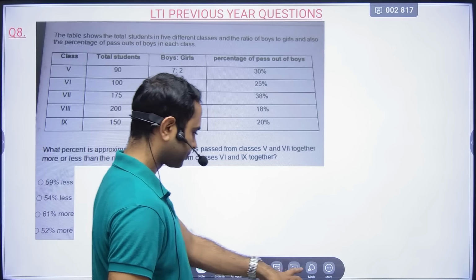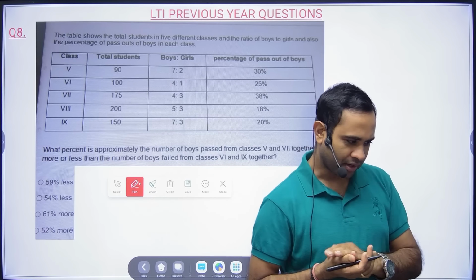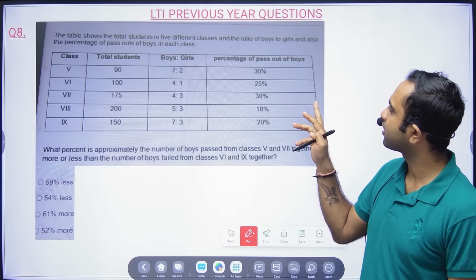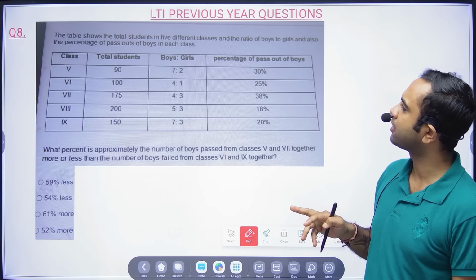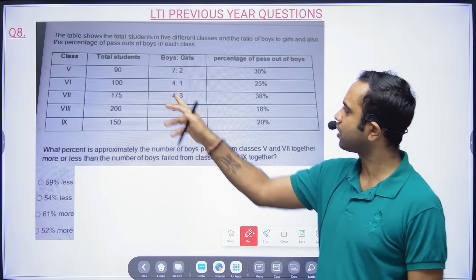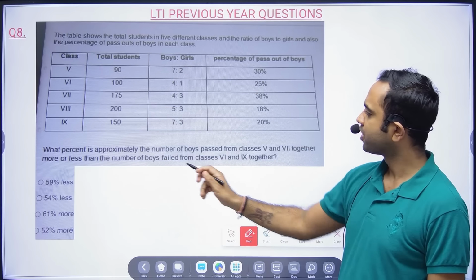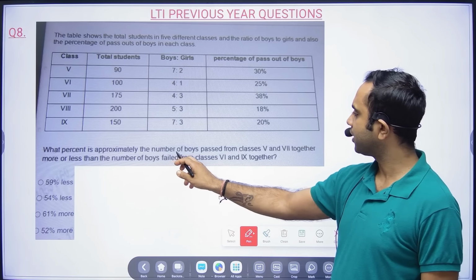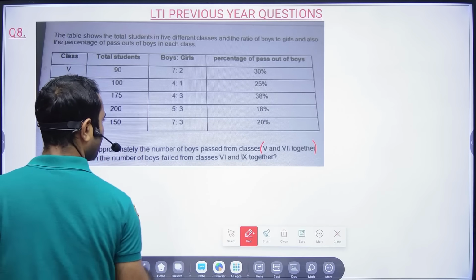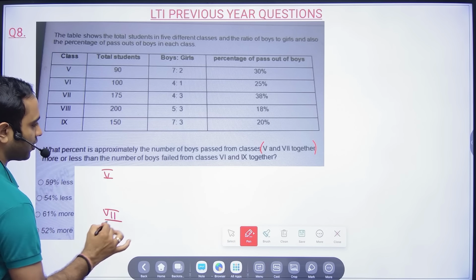Now question number 8. Already it's 24 minutes, but that's fine. The table shows the total students in 5 different classes, the ratio of boys to girls, and the percentage of boys who passed in each class. Now what percentage is approximately the number of boys passed from 5th and 7th together? Let us calculate the number of boys passed from 5th and 7th.